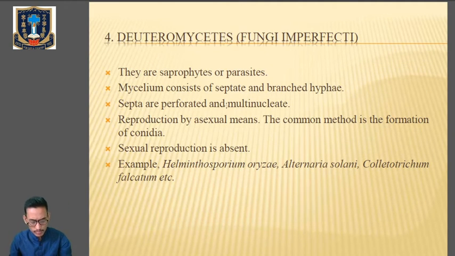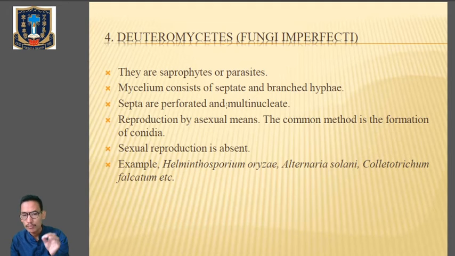Okay, last one is Deuteromycetes. It's on page number 2.56. It's also called the Fungi imperfecti, and it includes about 17,000 species of fungi which do not have a sexual stage in their life cycle. The members of this group are found in diverse habitats. Let's go to the characters. They are saprophytes or parasites, you know the meaning now.